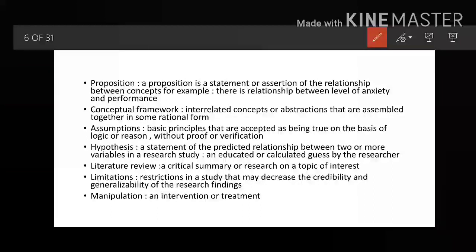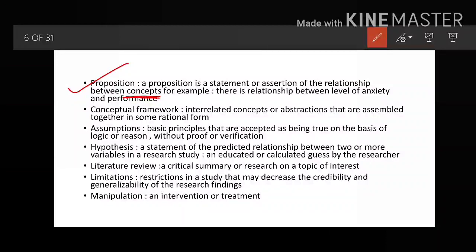For example, the relationship between level of anxiety and performance: whether if the anxiety increases, the performance increases or decreases. Here you can see two concepts, the performance and the anxiety. When you are putting any relationship between two concepts, you are calling it a proposition. I hope proposition is clear to you.